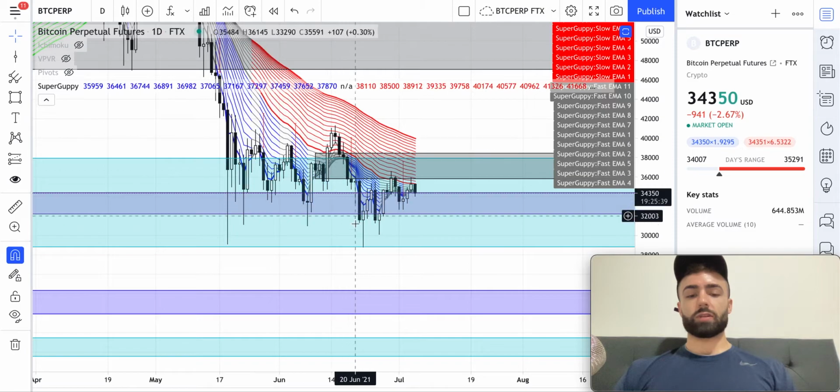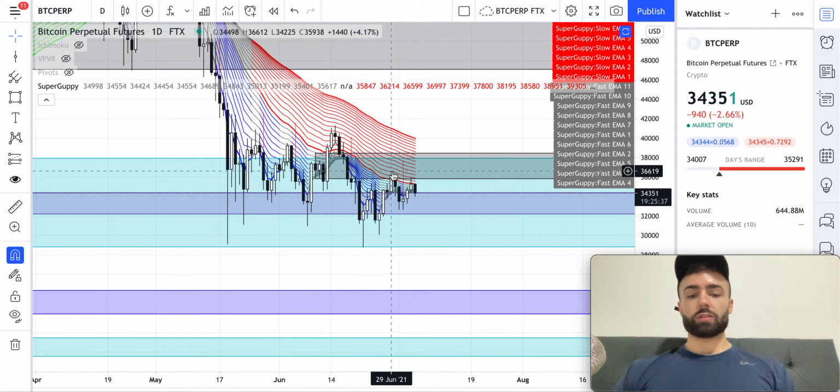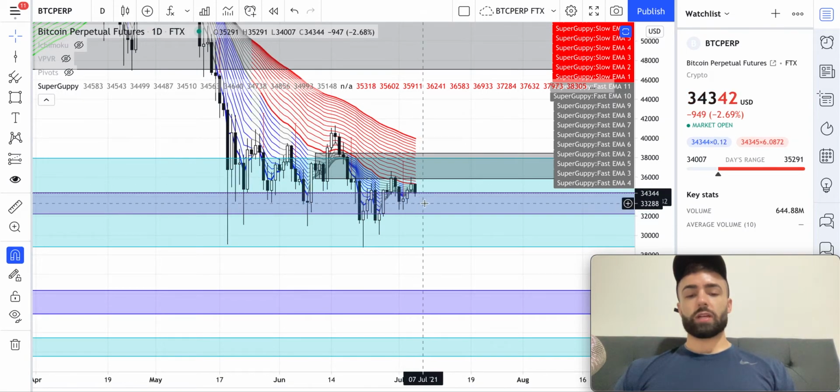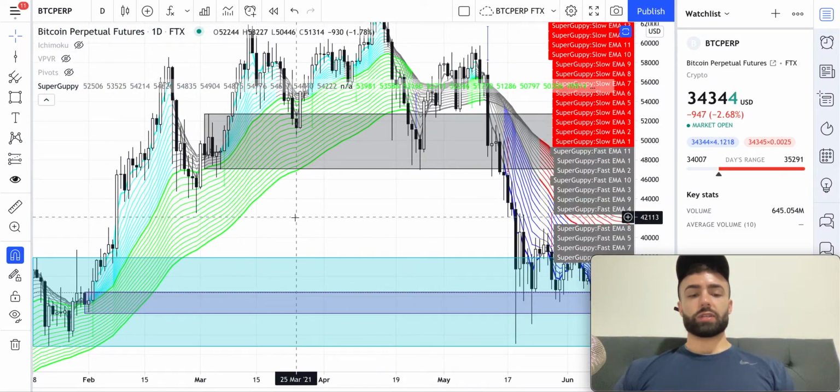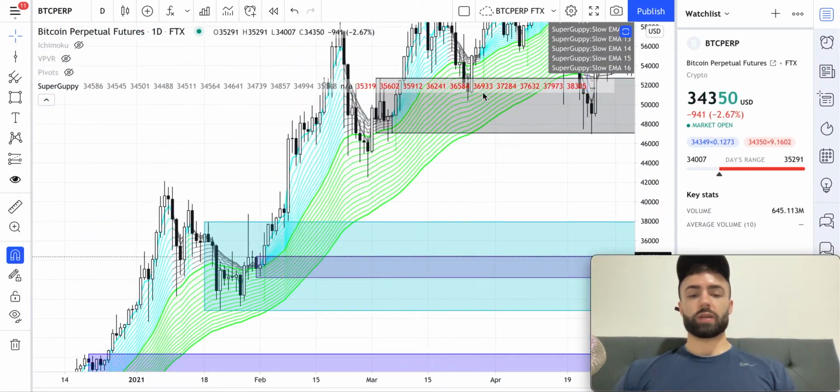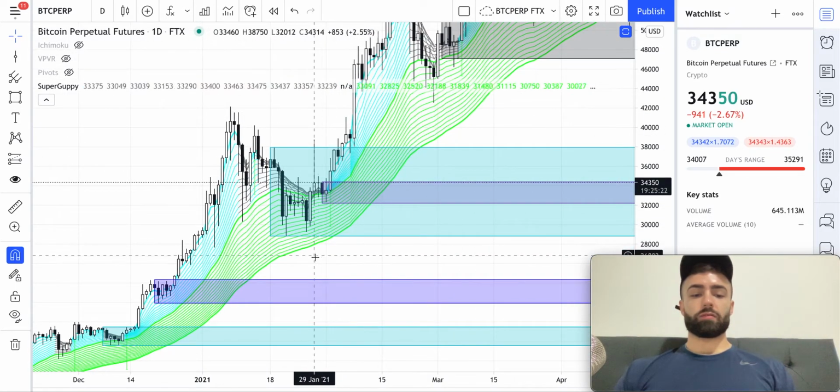We go into it, we reject off of it very significantly. We go into it again here, reject off of it. We go into it here, reject off of it. So until these start to contract, we're not going to just go through these. You can see on the bull side, it's the same sort of thing. When they're expanded, they're very strong support.